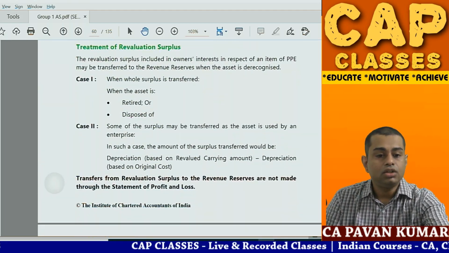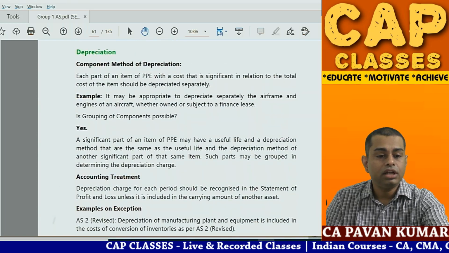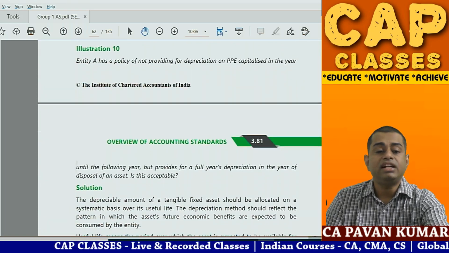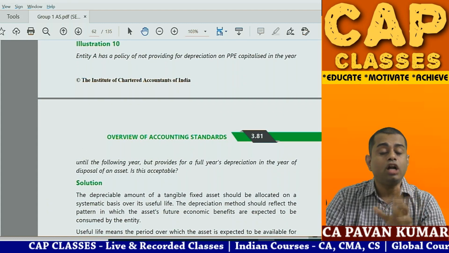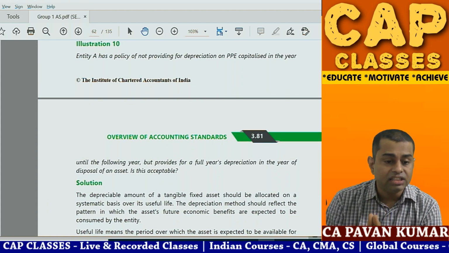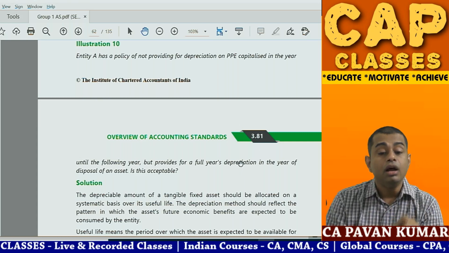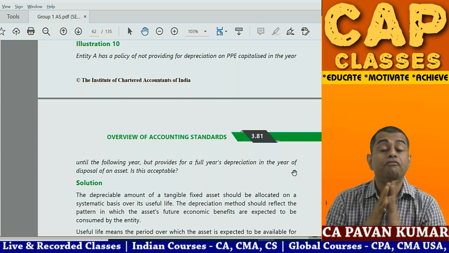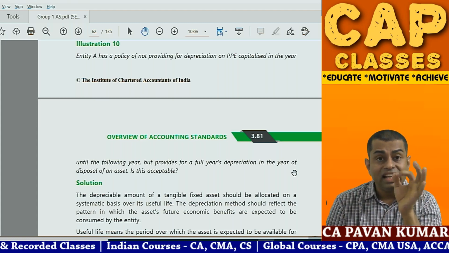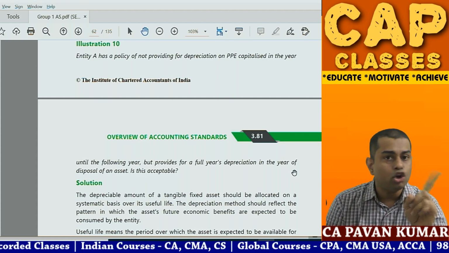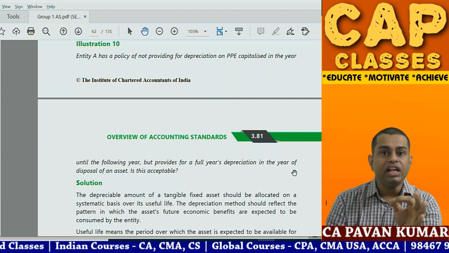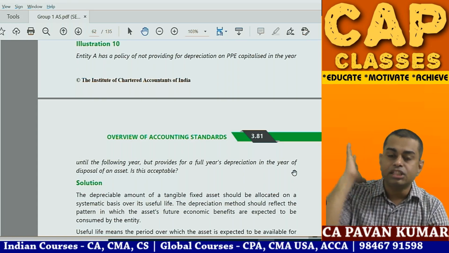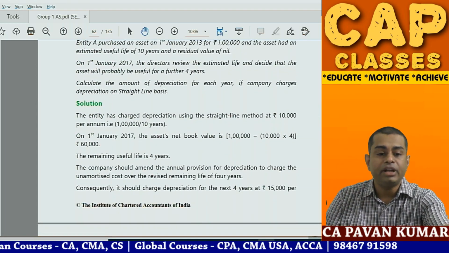Now let us go to question number 10. Big standard, as I told you. Entity A has a policy of not providing depreciation on PPE capitalized in the year until the following year, but provides full year depreciation in the year of disposal of the asset. Is this acceptable? No way. The moment the asset is ready to use, underline, not put to use, once you capitalize the asset, the depreciation meter starts. Today you capitalized the asset, today the depreciation meter starts. So the intention of the company is wrong.